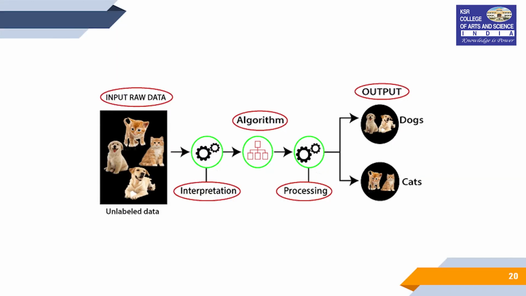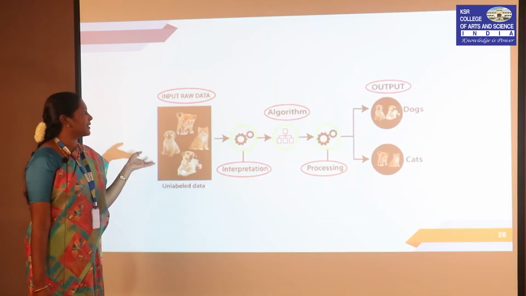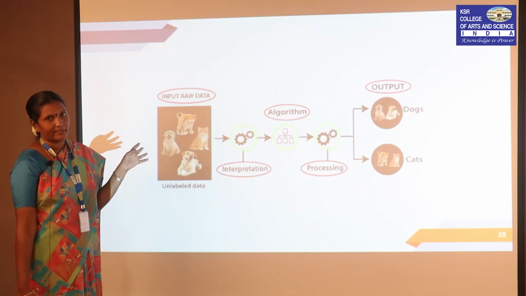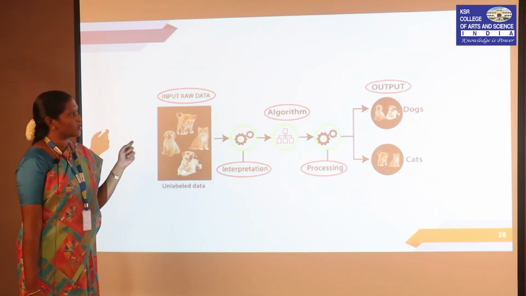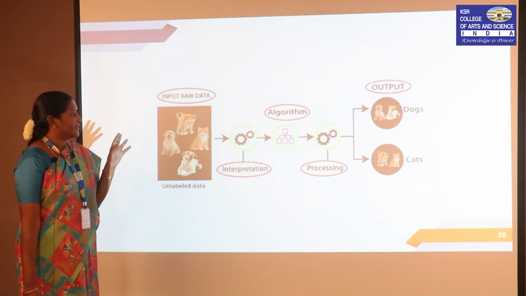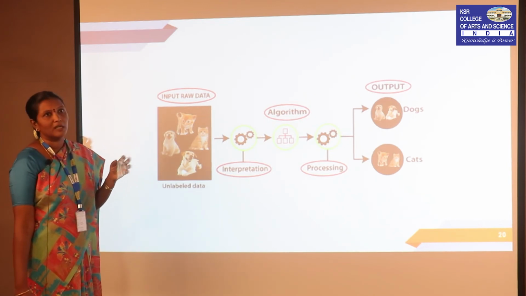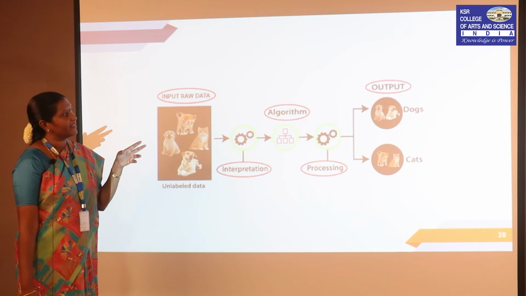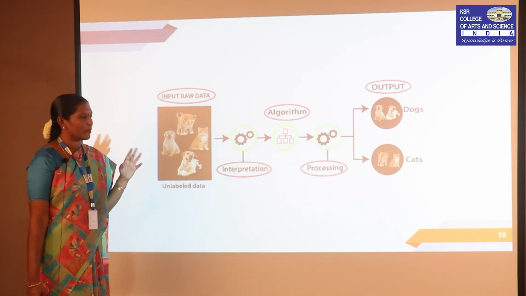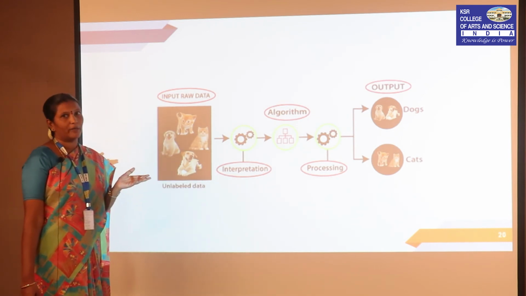So, this is an example of unsupervised learning. As an input of raw, unlabeled data, a set of animal images is given. It consists of images of both cats and dogs. This is fed to our model. Based on the algorithm, some pre-processing is done and it classifies them as dogs and cats. So, it provides us the output, but without prior training.